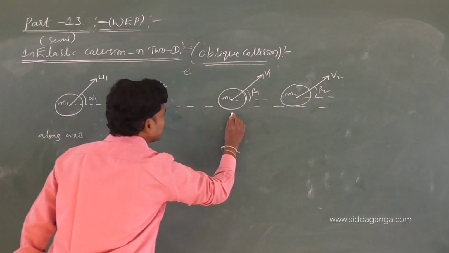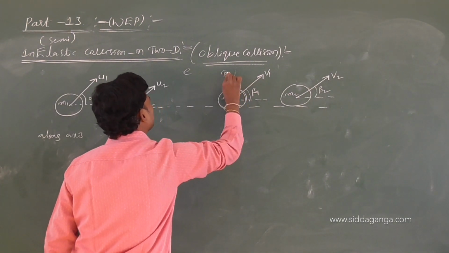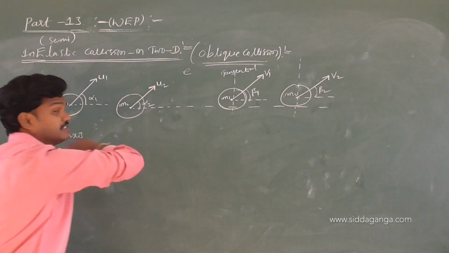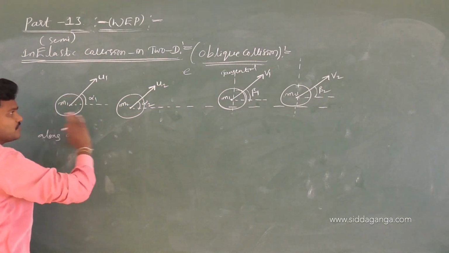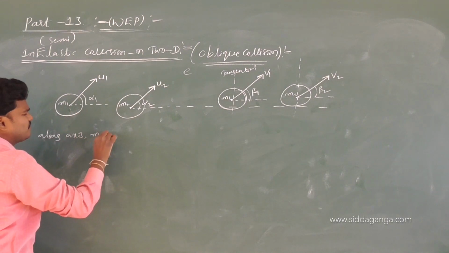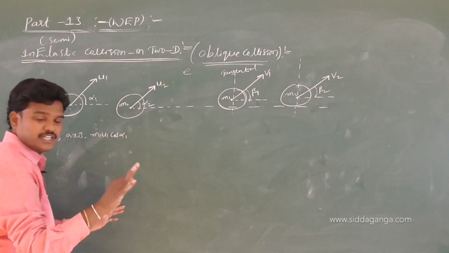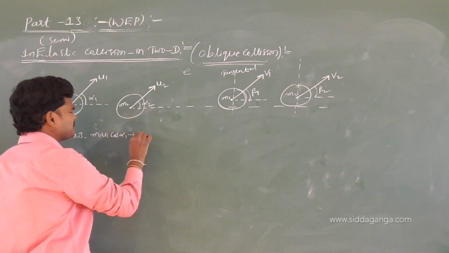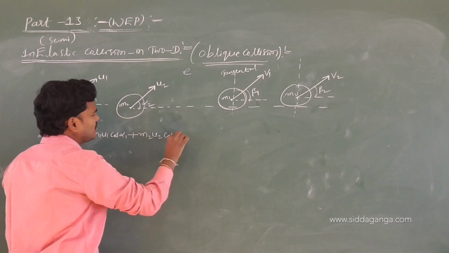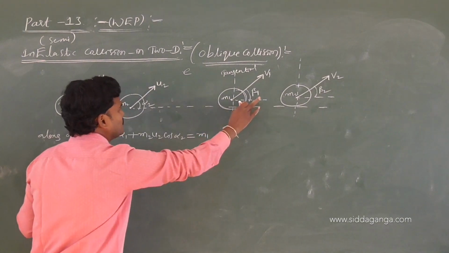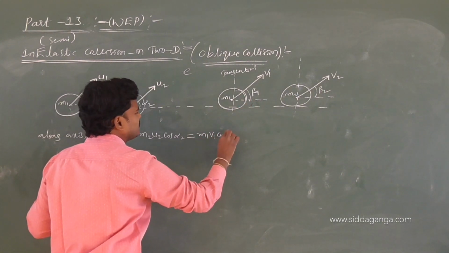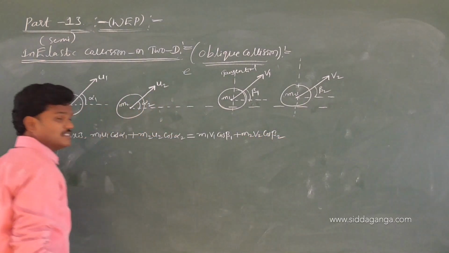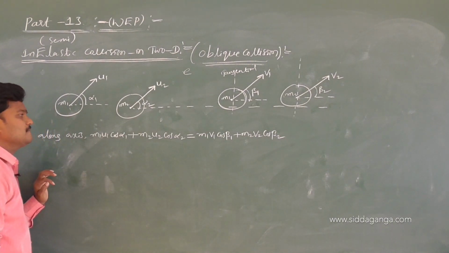Okay, so this is the tangential axis, the perpendicular tangential axis, and this is the along axis. Along the axis, momentum before is what? m1 u1 cos alpha 1, plus m2 u2 cos alpha 2, which is equivalent to momentum after: m1 v1 cos beta 1 plus m2 v2 cos beta 2. Along the x-axis completed. Okay, write this one along the x-axis.